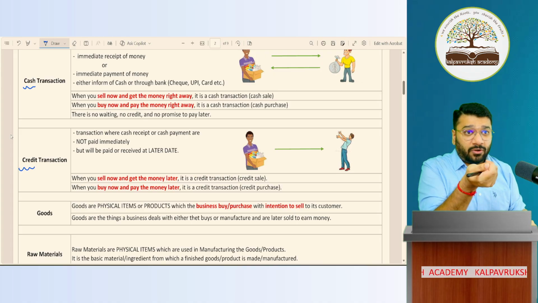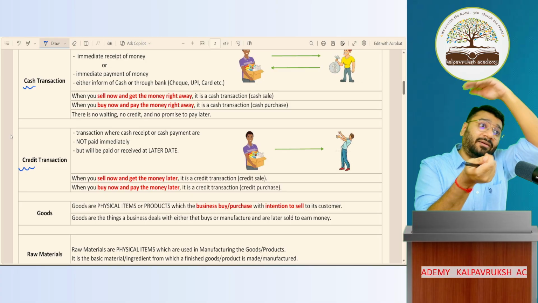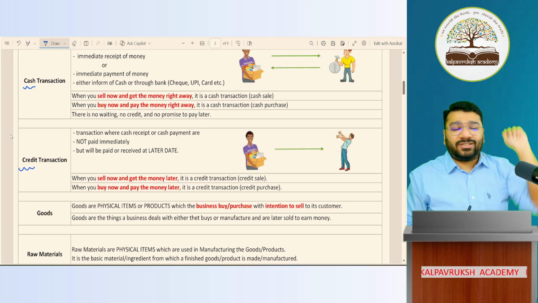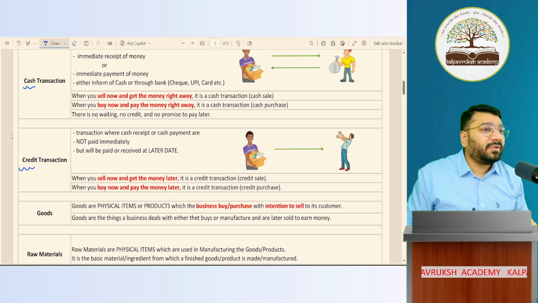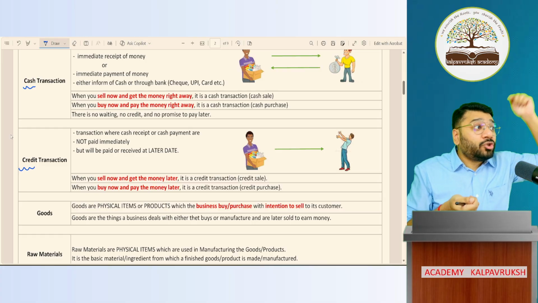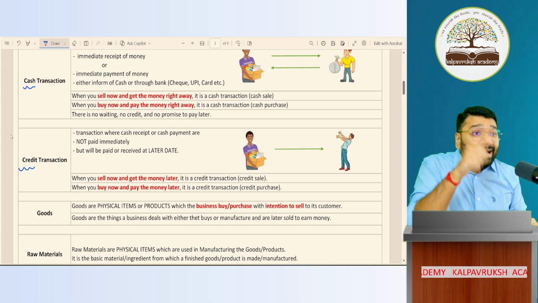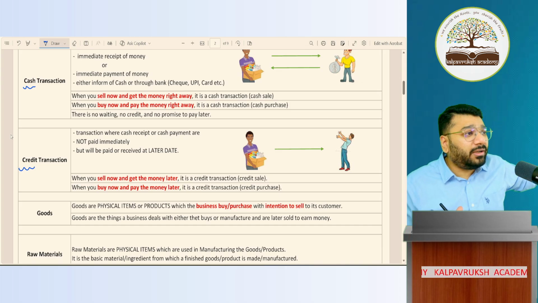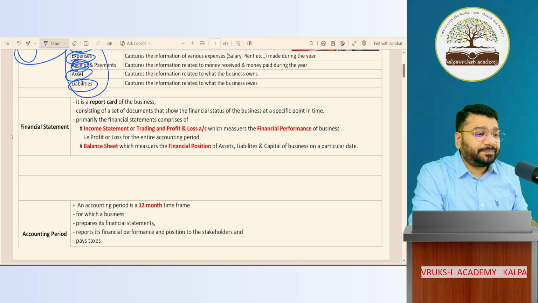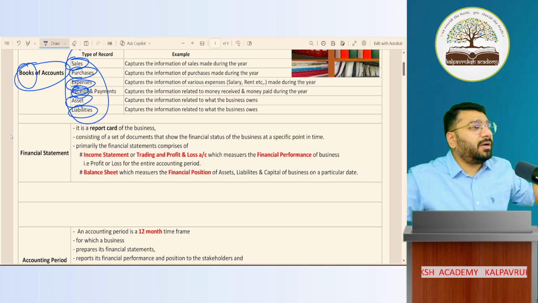Seller is selling the goods now, but the money he will receive later. So what transaction is it? Credit sale transaction. Buyer's point of view: I'm buying the goods now, I'll pay later. So what type of credit transaction is this? Credit purchase transaction. Got it, not got it? Till this we discussed last class. Okay. Can we start the new terms for today?